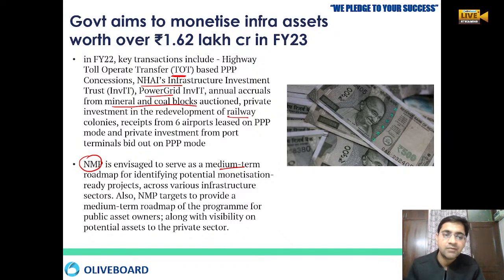At the same time, government will get the money out of it, and government can utilize that money in various other places. That program will give the public asset owner visibility on the potential assets to the private sector. So the private sector will be coming there. They will be seeing some scope in these assets, so they will take those assets and they will provide money to the government.